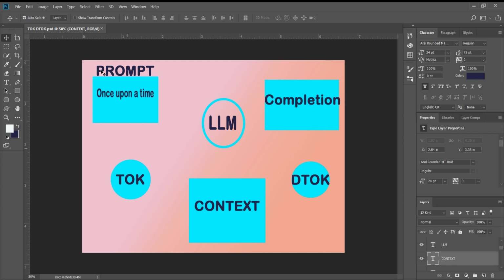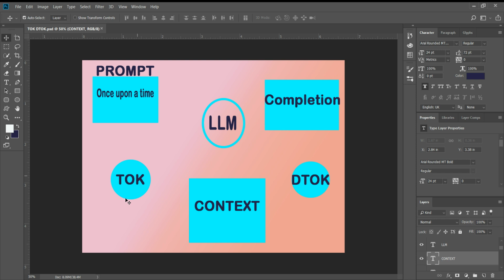Then this prompt is tokenized. Now, what do you mean by tokenization? Tokenization means all words have been assigned a number. Because large language models, or machine languages, cannot understand words, they can only understand numbers. So, every word is assigned a number. For example, once will be assigned a number, upon will be assigned a number, a will be assigned a number, and time will be assigned a number. This process is known as tokenization. So, when you give a prompt, it is being tokenized.